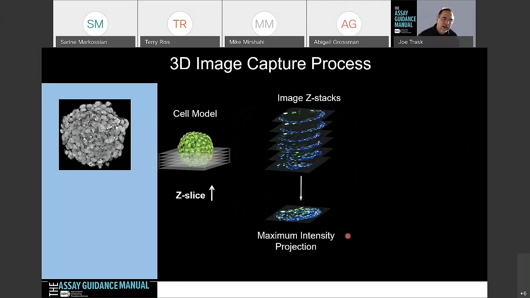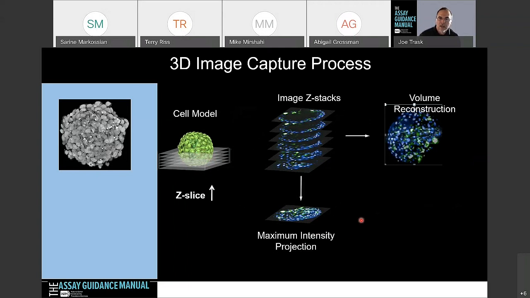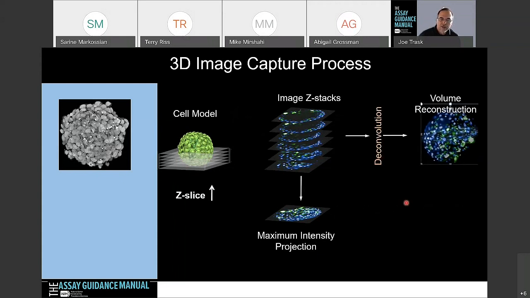So you can take all those images from that array and actually collapse them, and we call that a maximum intensity projection image. And then I'll talk about how we actually do the processing of that image for the analysis and the data. You can also take that same stack and actually do a volume reconstruction of the entire 3D spheroid. And then there's a group that will actually use deconvolution. So deconvolution is an algorithm, really. It does a point spread function to clean up the data. It's very CPU intensive and sometimes difficult to reproduce.